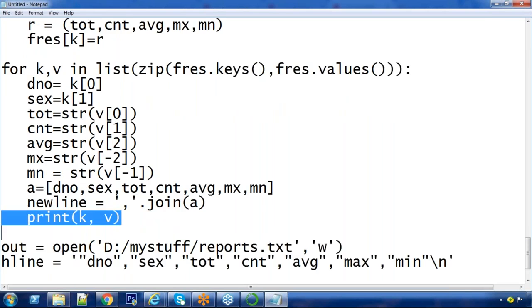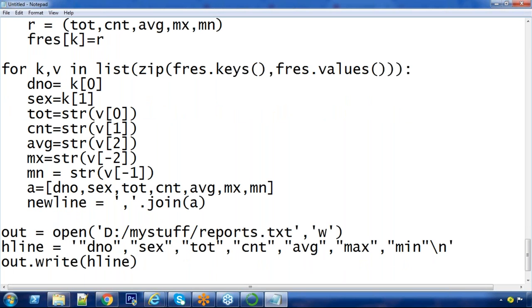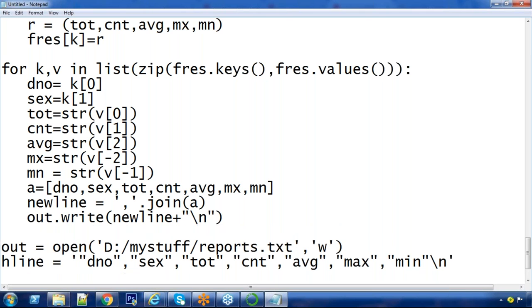Now the new line is constructed. Within this new line, I want to write it, right? Each line I want to write. What is our file object? Out dot write, write of new line. Whenever one line is written, immediately it has to come to the next line. That's why plus backslash n. Understand this?